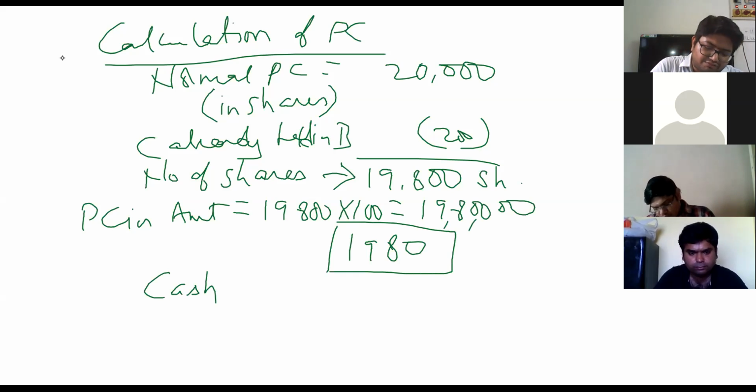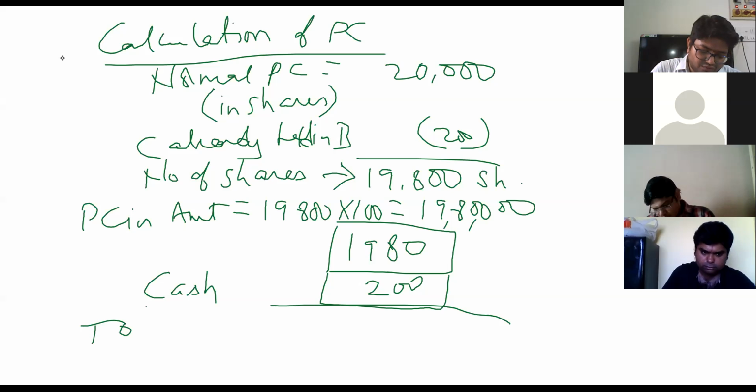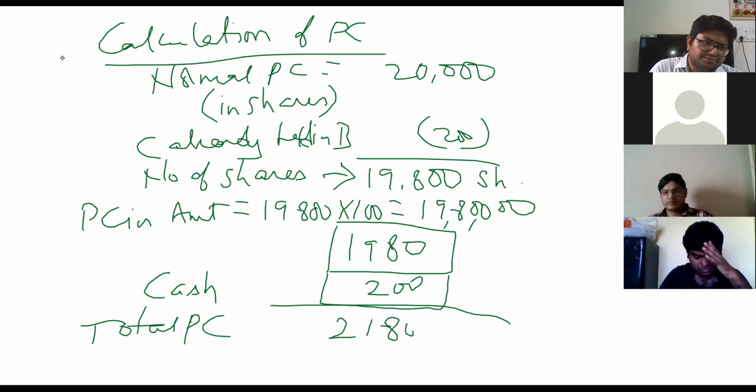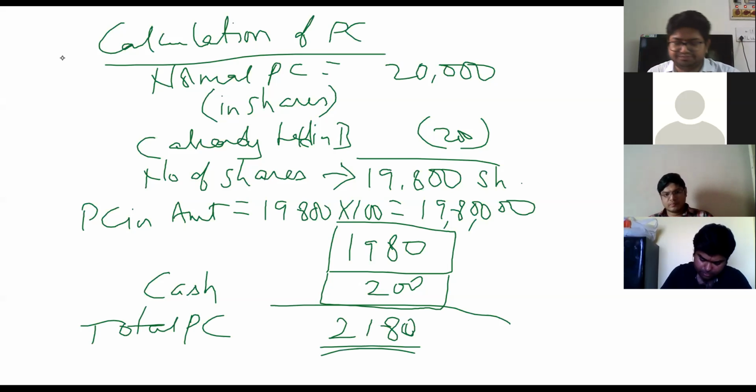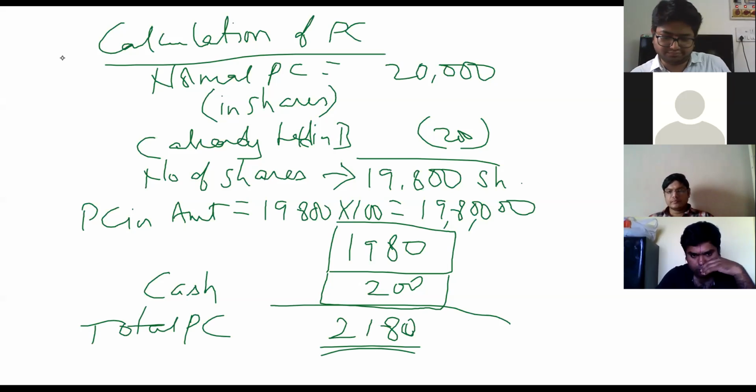In cash, he agreed to give 200, which is 2 lakhs. So 2 lakhs is in cash and 1980 is in shares. So total PC is 2,180. I hope I made it clear. Any doubts you can ask? We will go forward.